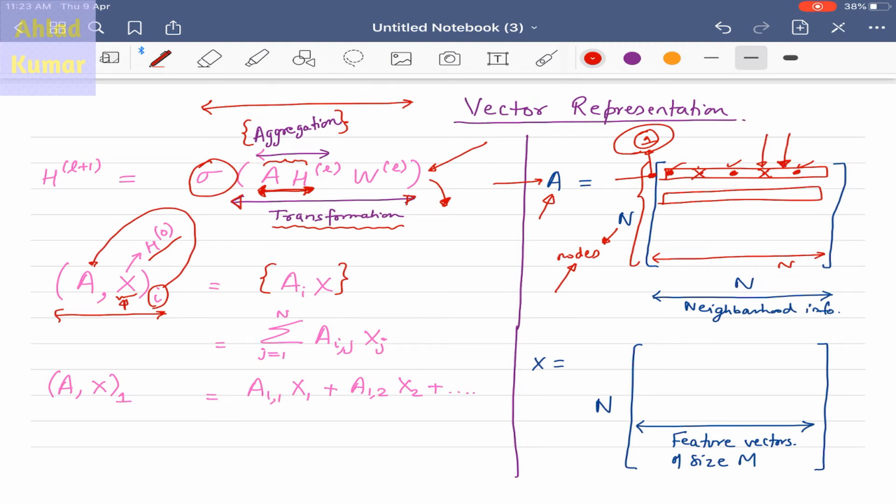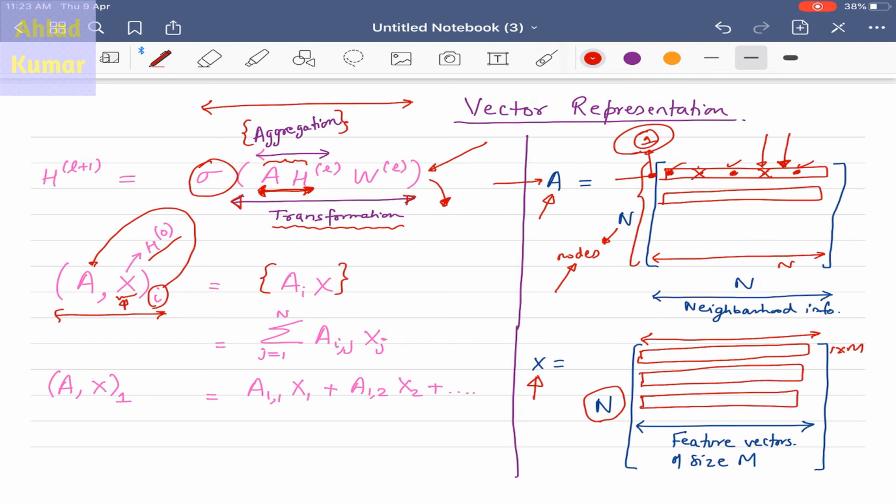Similarly, we have this feature vector matrix where n is the number of rows, equivalent to the nodes of the graph, and this is the feature vector. As we have already discussed, a feature vector is of size 1 cross m, and each row represents a separate feature vector for each of the nodes in the graph.